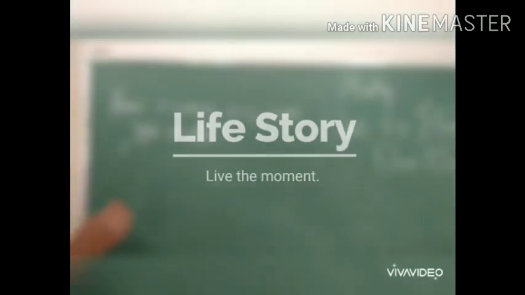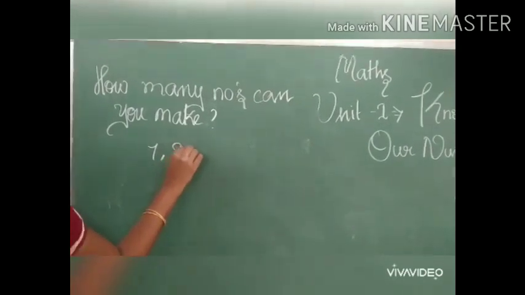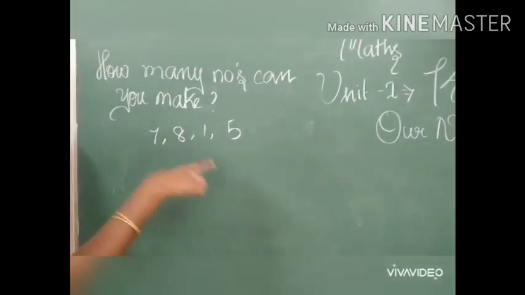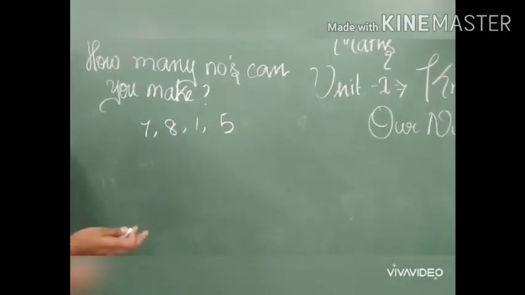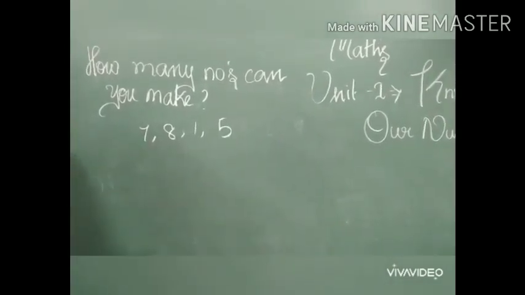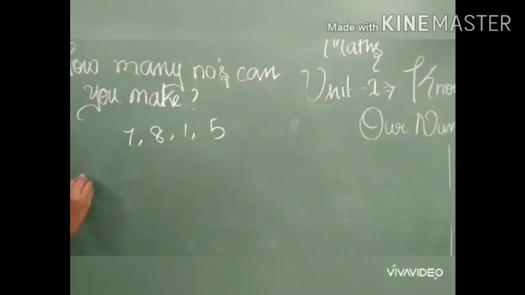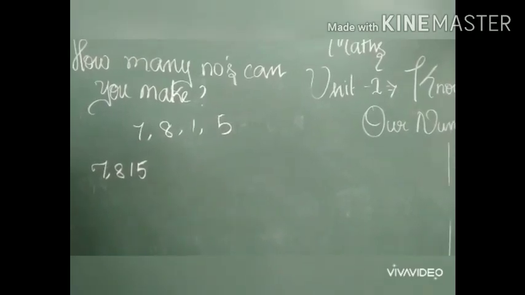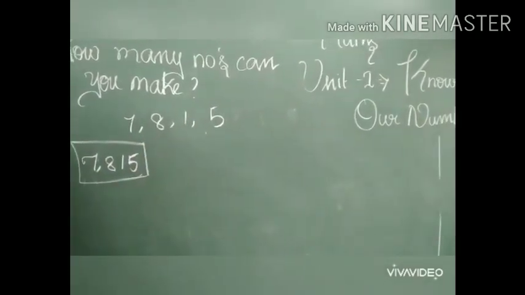Suppose we are having 4 numbers like 7, 8, 1, 5. By using these 4 numbers, we want to make different 4-digit numbers so that no digits are repeated in the number. How is it possible, children? 7815 is one of the 4-digit numbers. I made this 4-digit number by using these 4 digits, right?